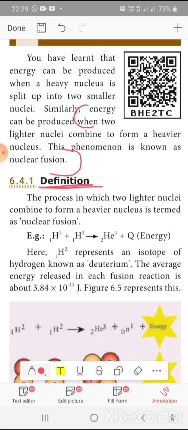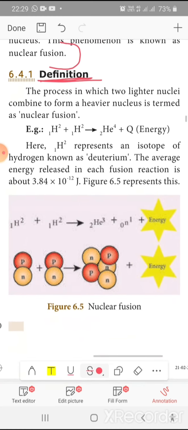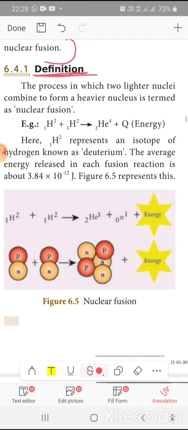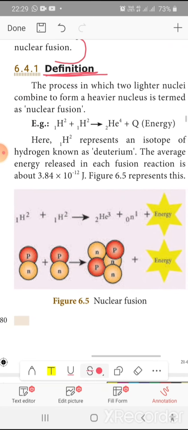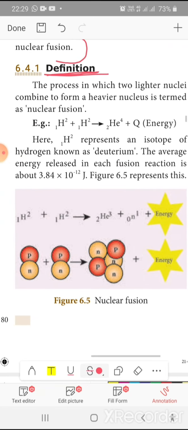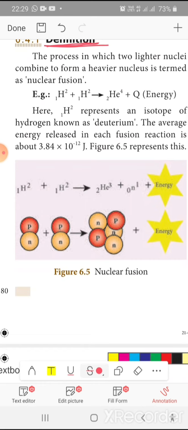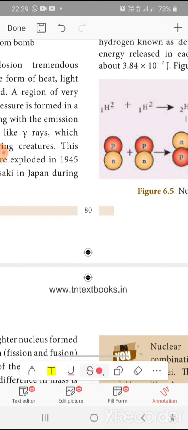This is more powerful than the fission reaction, and it can happen only at the temperature of the sun, so it is called stellar energy. The isotope fusion reaction: two protons and neutrons form an isotope of helium, 2He3, plus 1 neutron plus energy. This is the fusion reaction.